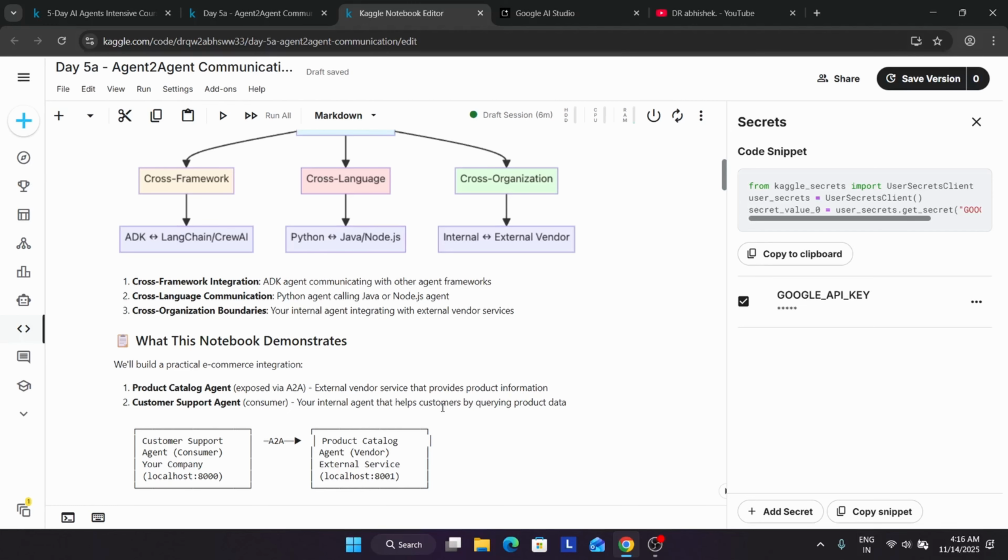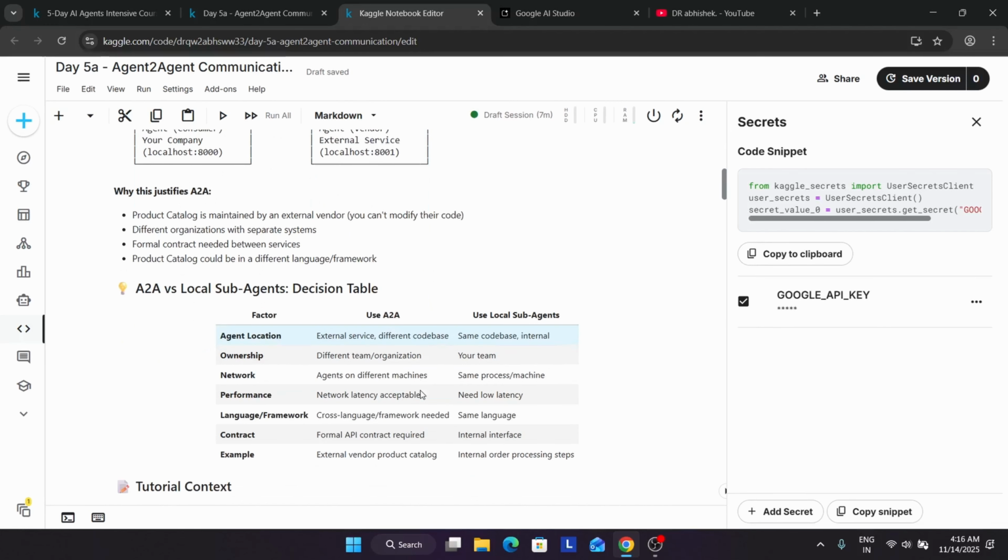Now in this notebook we'll build a practical e-commerce integration. Here we'll have a product catalog agent and a customer support agent. Like when you shop on Amazon, sometimes returns are not available and only a replacement option is available. Then you interact with the chat support and they issue the return. Similarly, we have two agents, one for product related queries and one for customer support. So we'll be covering all these things.